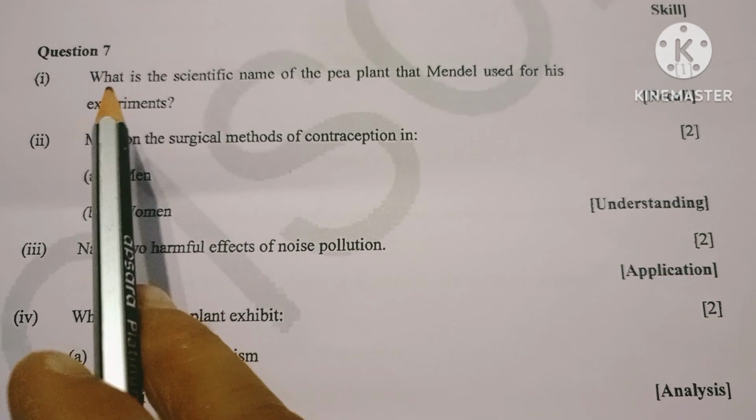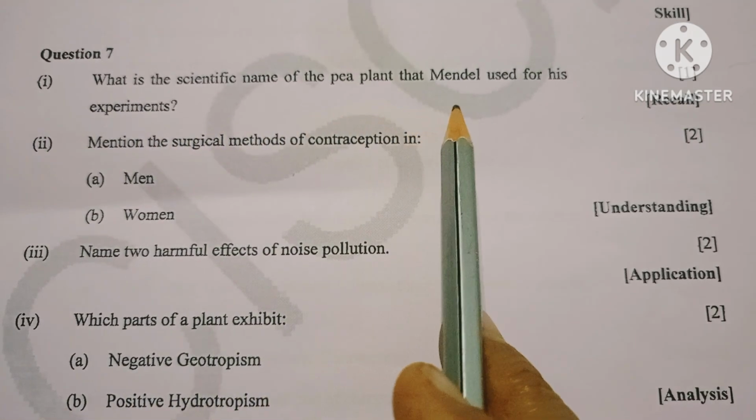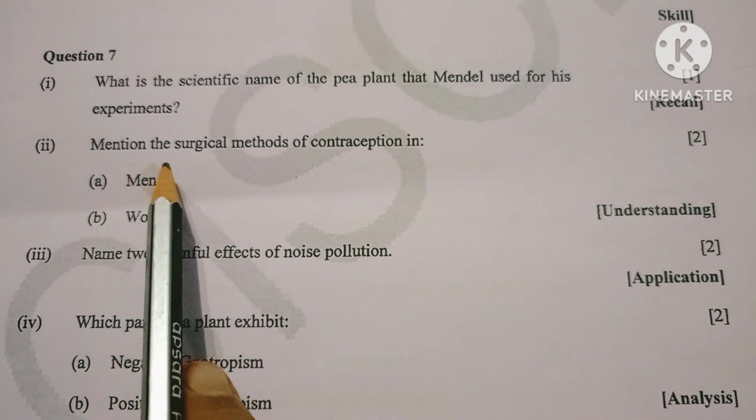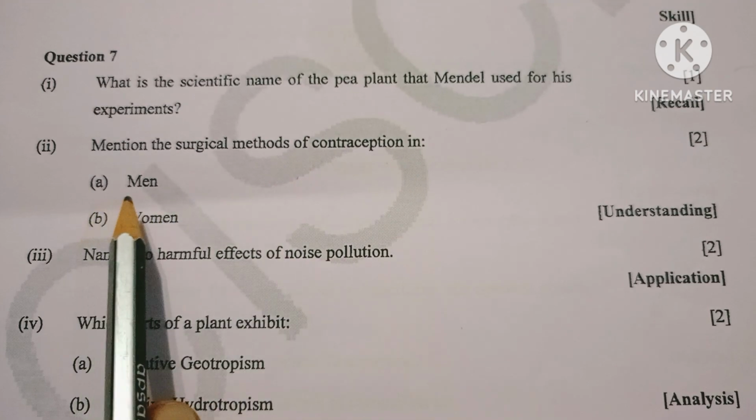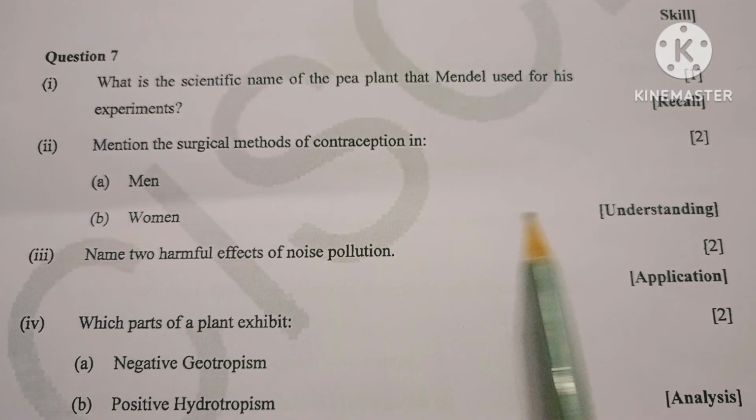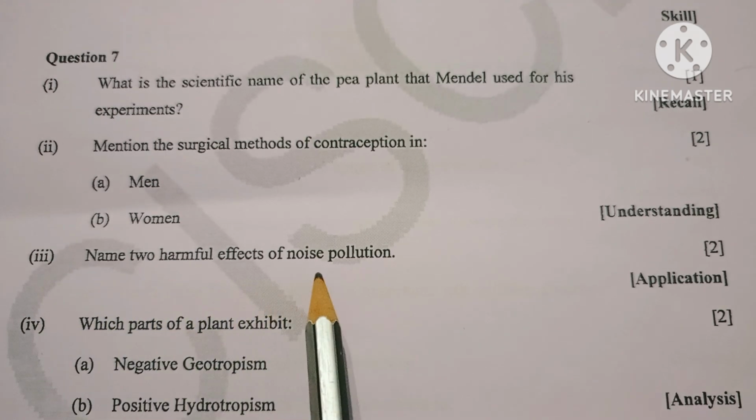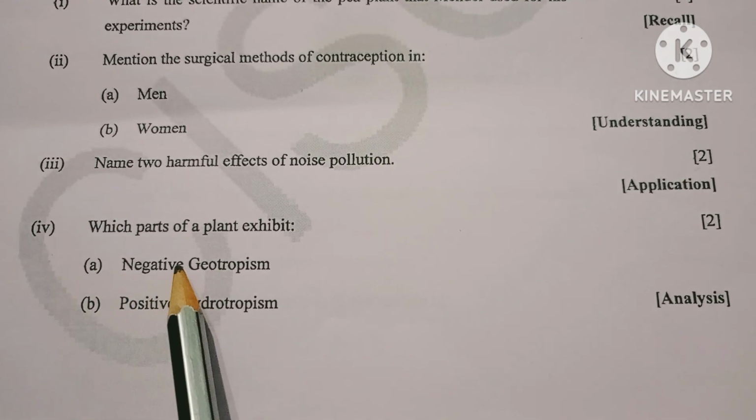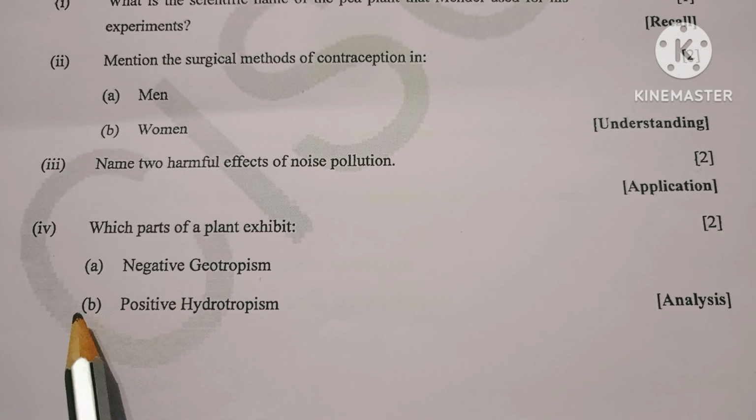Question 7. 1. What is the scientific name of the pea plant that Mendel used for his experiments? 2. Mention the surgical methods of contraception in A. men, B. women. 3. Name 2 harmful effects of noise pollution. 4. Which parts of a plant exhibit A. negative geotropism, B. positive hydrotropism?